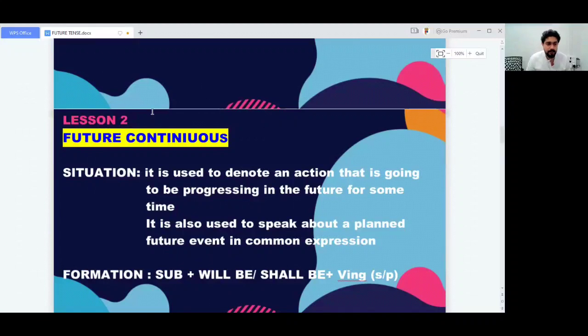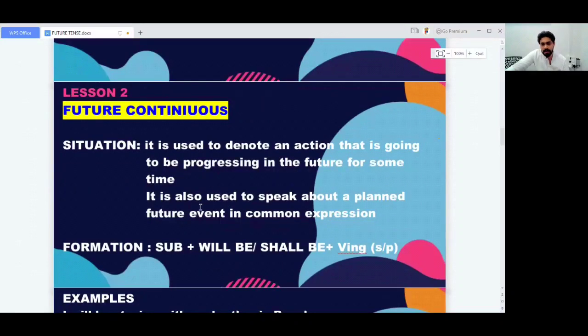Now let's look into future continuous, the next one. It is used to denote an action that is going to be progressing in the future for some time. So it is the future variant of past continuous or present continuous tense. So we have the same future continuous. And what is the situation? It is also used to speak about a planned future event in common expression. So I will come into that in a minute.